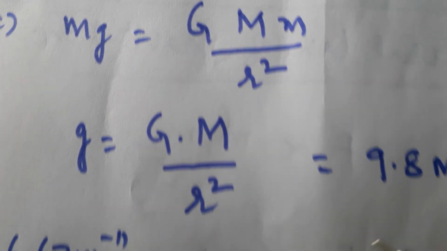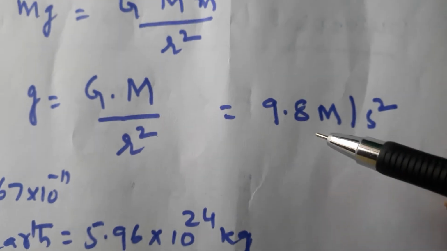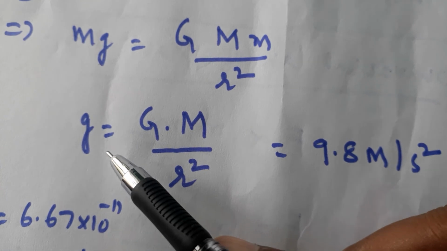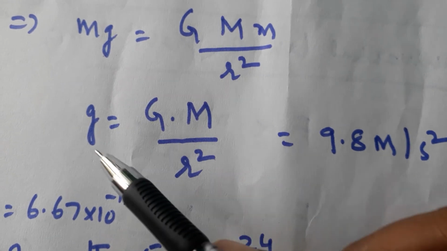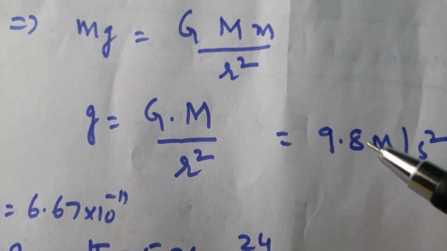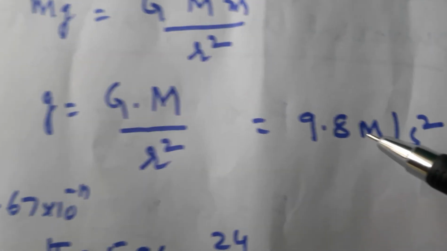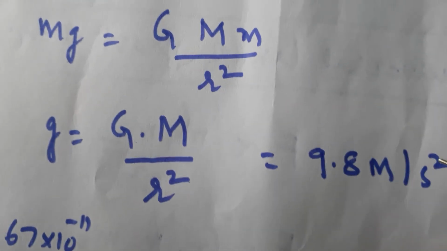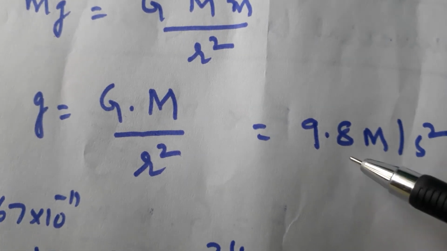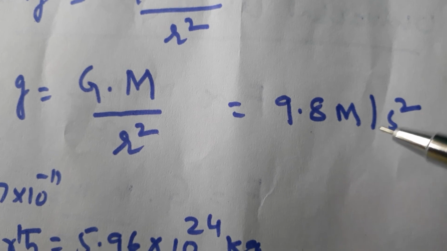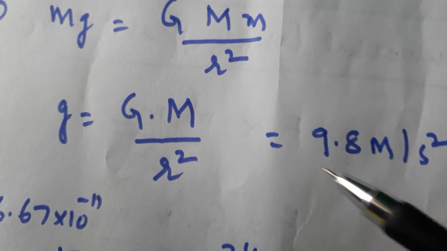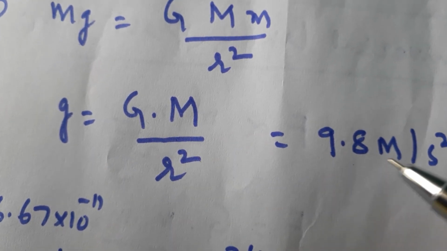Now g value you can find out from this formula. You can find g value as 9.8 meter per second square. This is the acceleration due to gravity on any free falling body, 9.8 meter per second square. Approximately you can also take this as 10 meter per second square. This small g is on the earth.